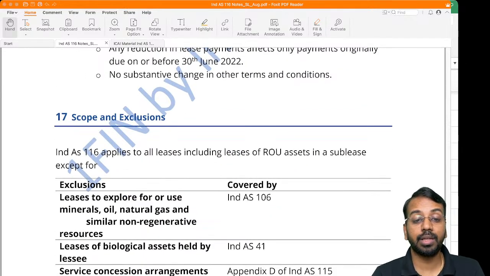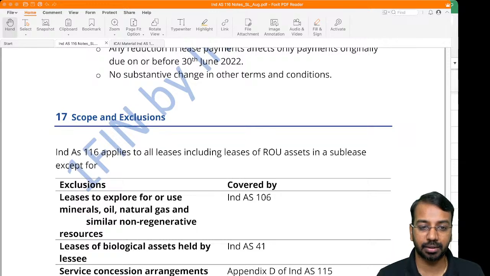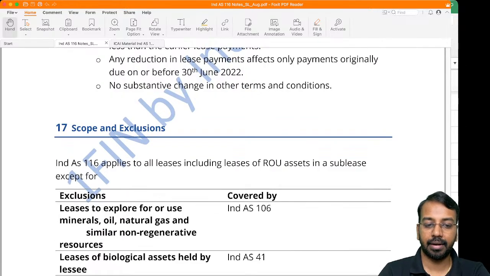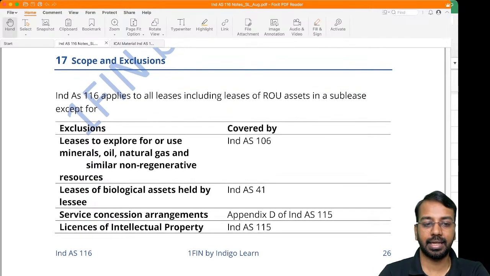The difference between the right of use asset and the lease liability, Vishnu, will go to retained earnings, because we are doing a restatement. We'll understand more of it in Ind AS 8.